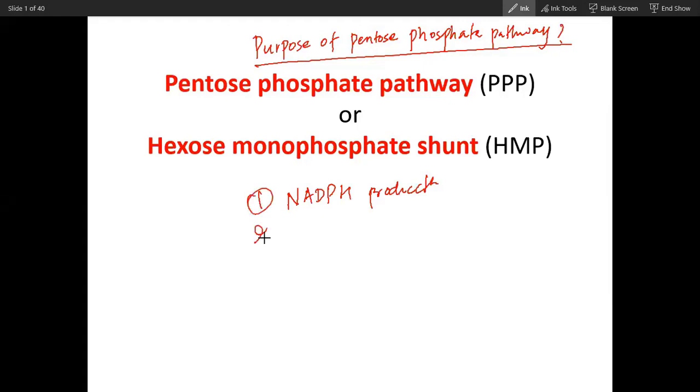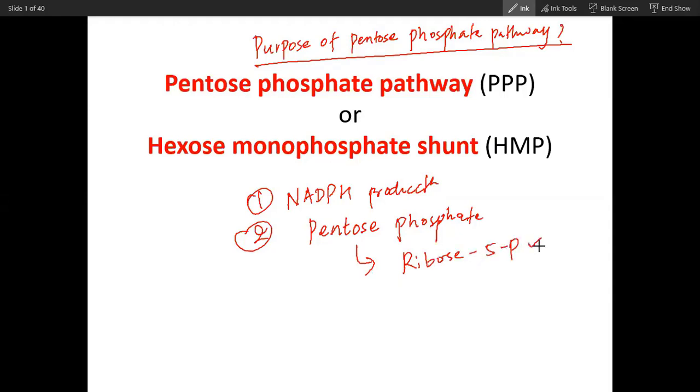One. And then the second function is to produce ribose 5-phosphate. Pentose phosphate. We call it ribose phosphate because ribose phosphate is part of DNA and RNA. This pentose phosphate can be any phosphate, it can be ribose phosphate, so we take ribose phosphate mainly.